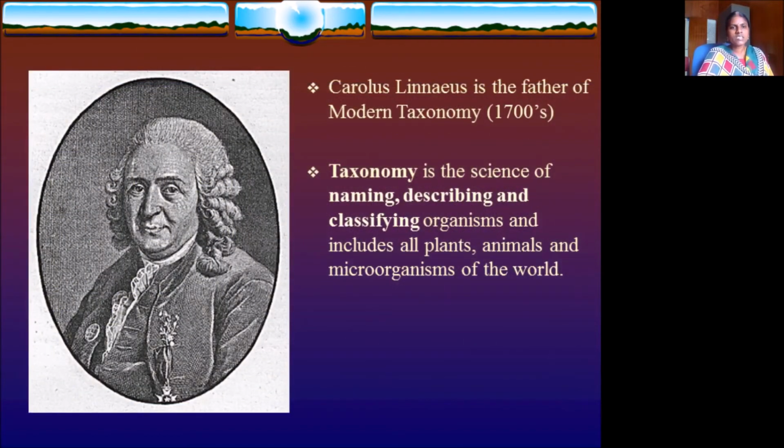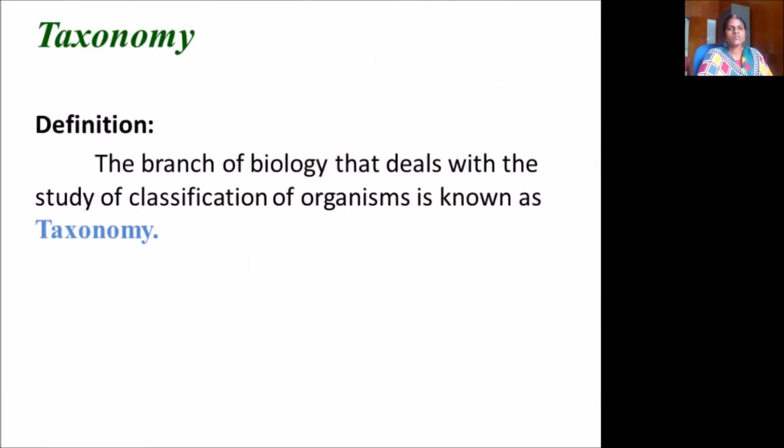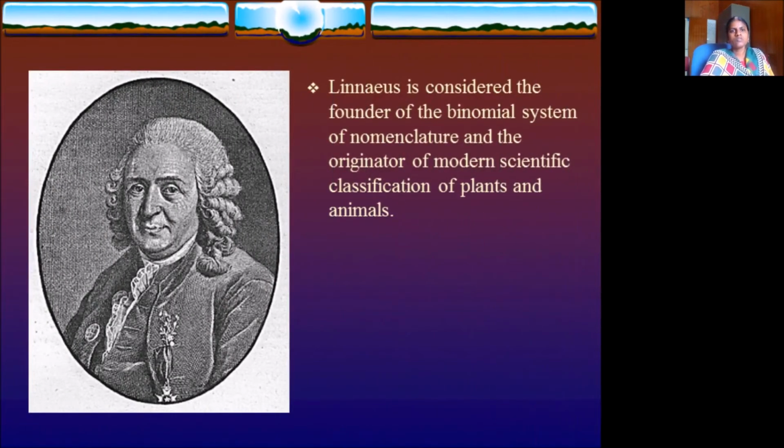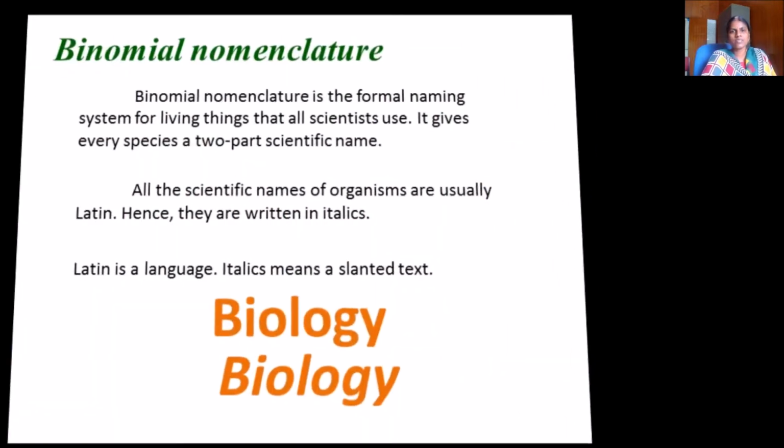So he's a botanist, Carolus Linnaeus. He is the father of modern taxonomy. Taxonomy is the science of naming, describing, classifying organisms, which includes all plants, animals and microorganisms. So the definition for taxonomy is it's a branch of biology that deals with the study of classification of organisms. Linnaeus is considered the founder of the binomial system of nomenclature and originator of modern scientific classification of plants as well as animals.